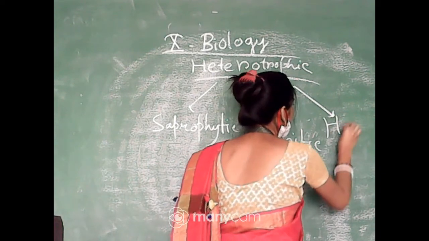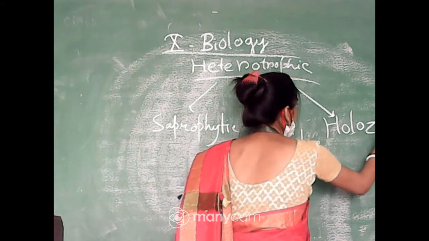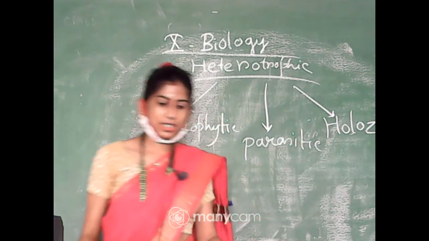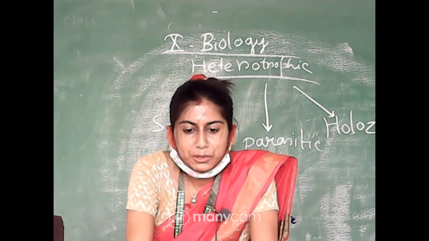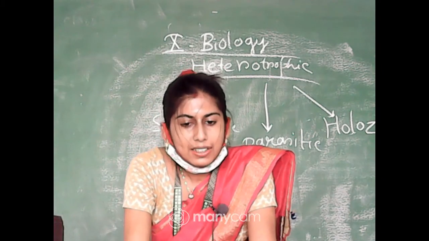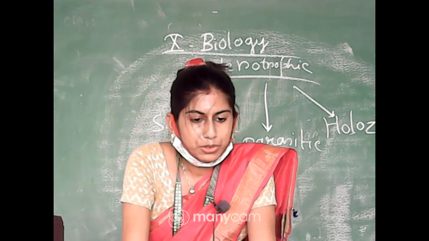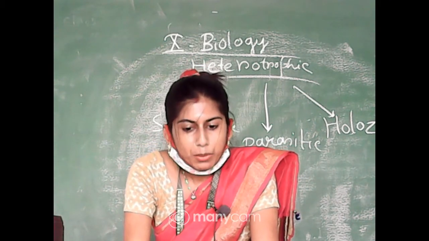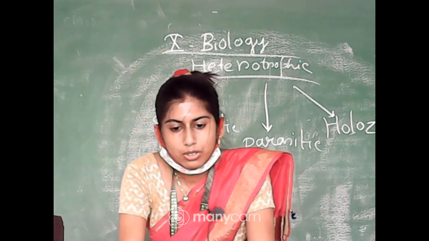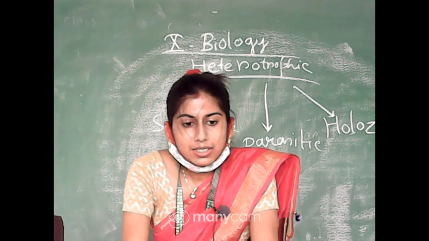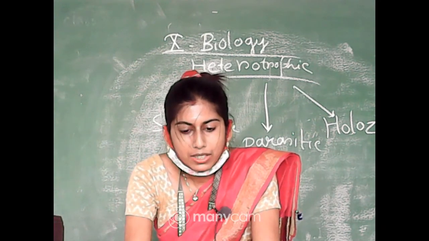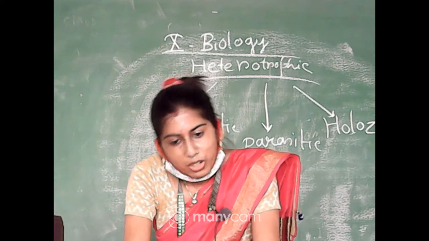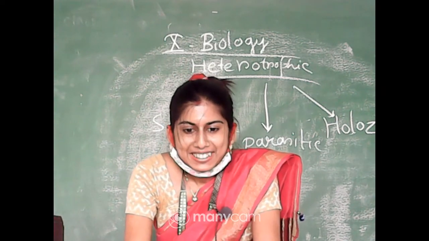Very good everyone. I am very happy that you have followed the classes. So, under the heterotrophic mode of nutrition, we will get mainly 3 types. What are they? Saprophytic, parasitic and holozoic. And I have started the discussion with the saprophytic mode of nutrition.